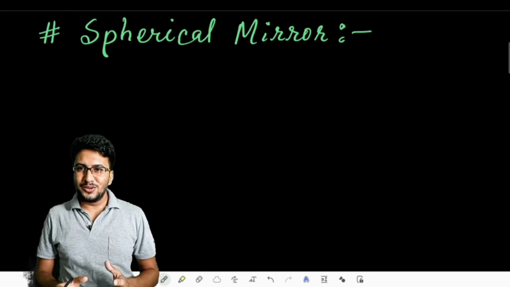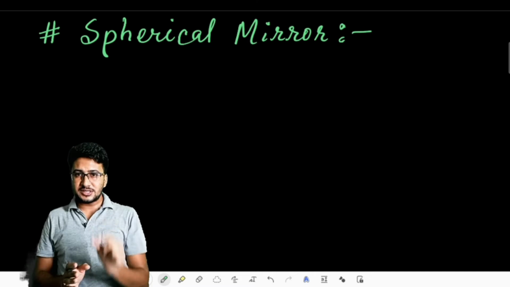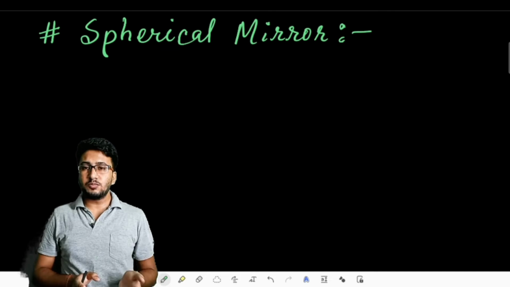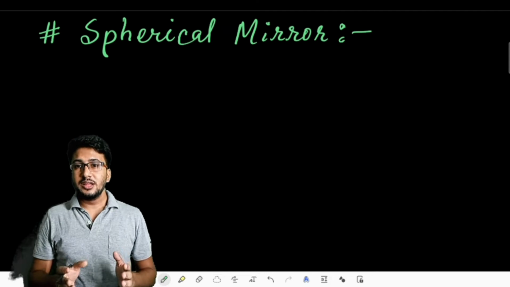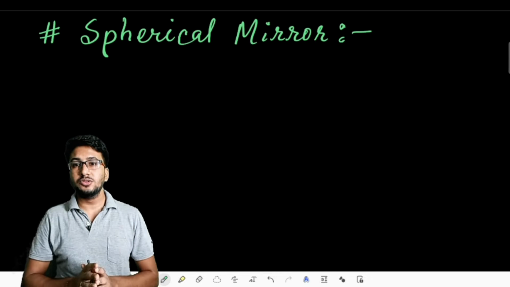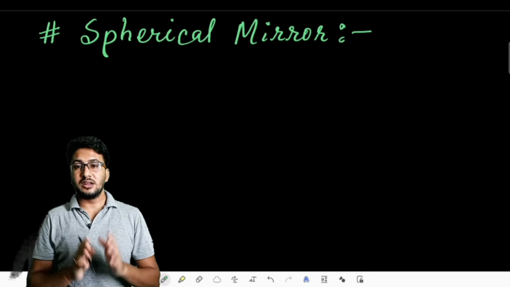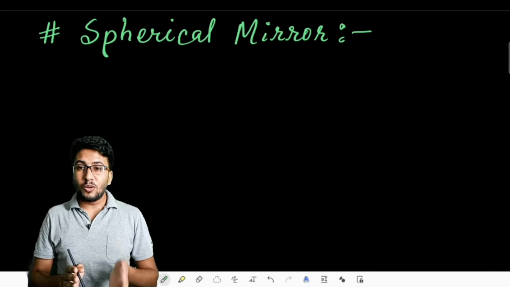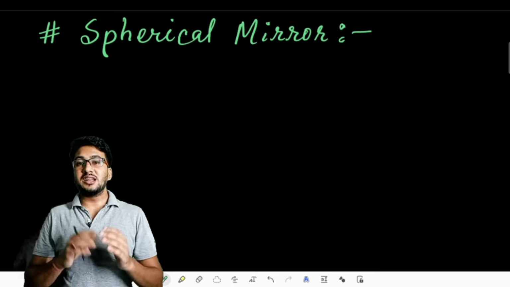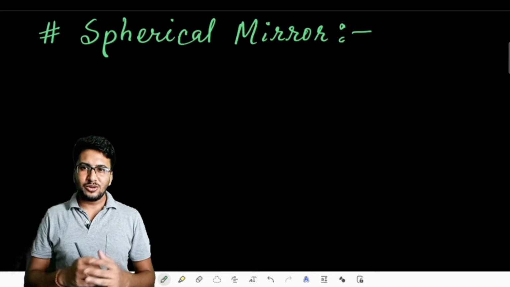Firstly, let us recall the plane mirror from the previous video. If a glass slab is taken and any one side of the glass slab is coated with silver, meaning it is polished very nicely with silver, then the other face of the plane mirror becomes the reflecting surface, and that we use as a mirror. The mirror quality, the amount of light reflected, depends on the coating of the mirror. How well you coat the other side of the mirror gives you more magnificent, more perfect images that you are looking for.